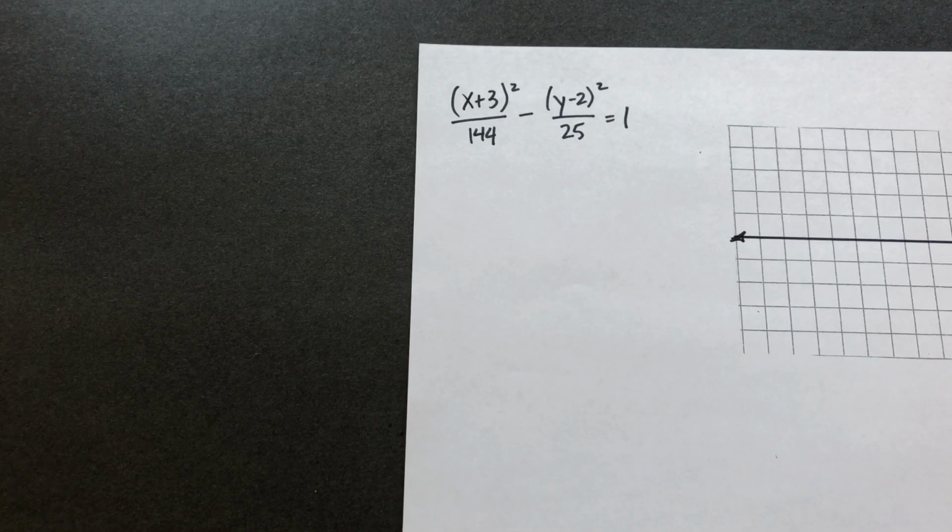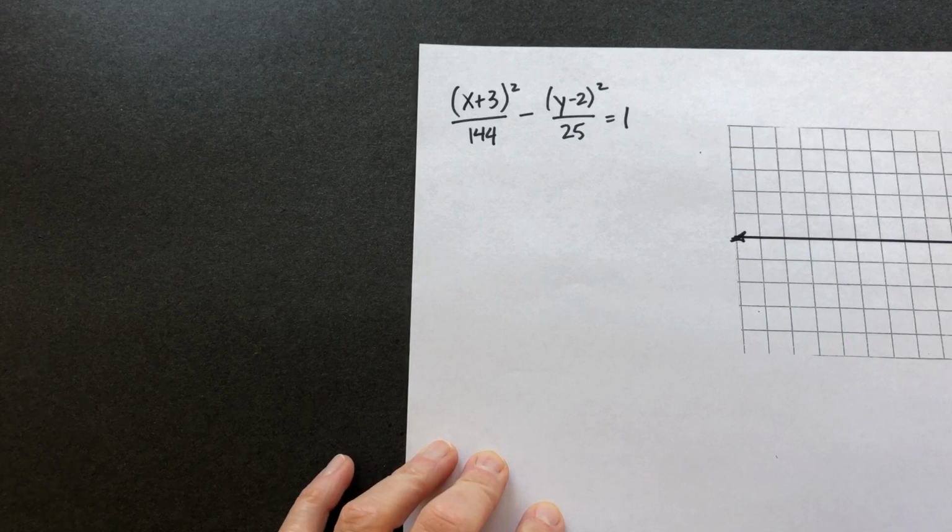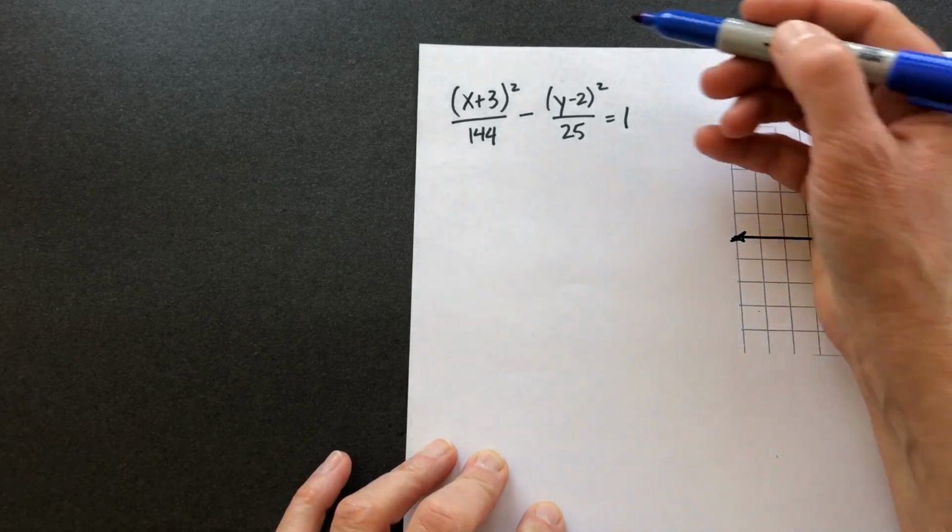Let's continue our study of hyperbolas and take things a little bit further today. We're going to look more at those asymptotes of the hyperbolas. But let's just get started. We've got an equation, (x + 3)² over 144 minus (y − 2)² over 25 equals 1. So just looking at the equation, we can make some determinations.